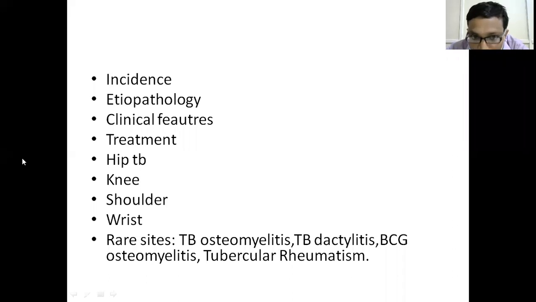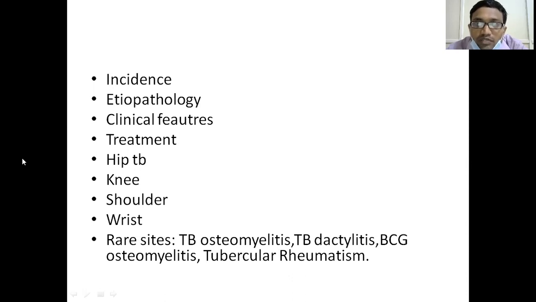This is how we classify the diseases: congenital, neoplastic, inflammatory, traumatic, miscellaneous, metabolic, and any other diseases. I will be talking about infectious conditions, in particular tuberculosis. In infectious conditions, the specific infection is tuberculosis.